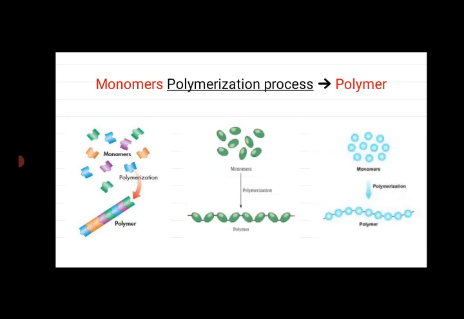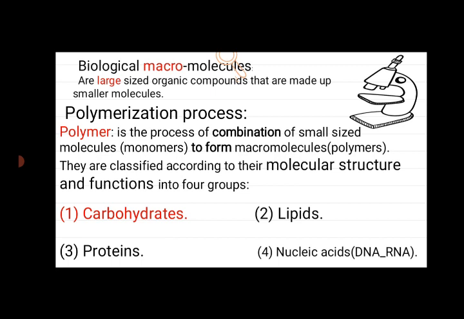Monomers are small-sized molecules that connect together by the polymerization process to form a polymer. Biological macromolecules are large-sized organic compounds that are made up of smaller molecules, monomers. The polymerization process is the process of combination of small-sized molecules, monomers, to form macromolecules, polymers.